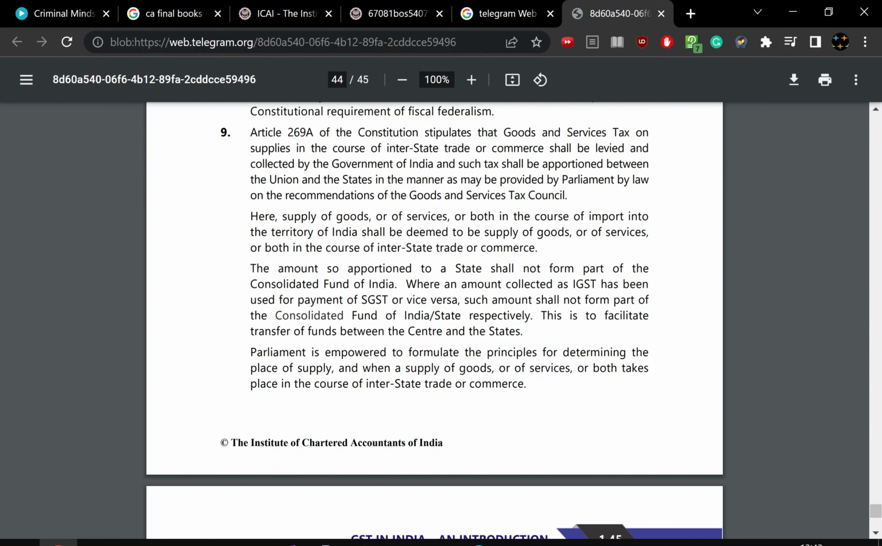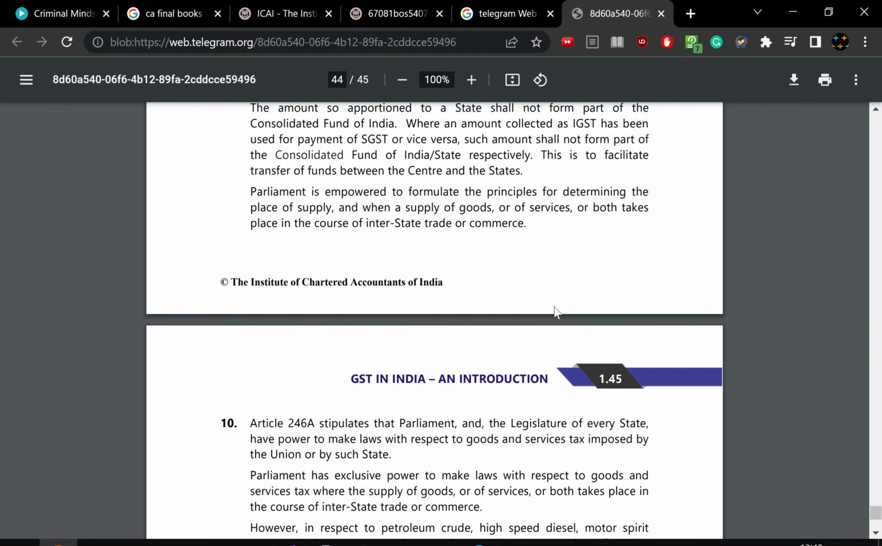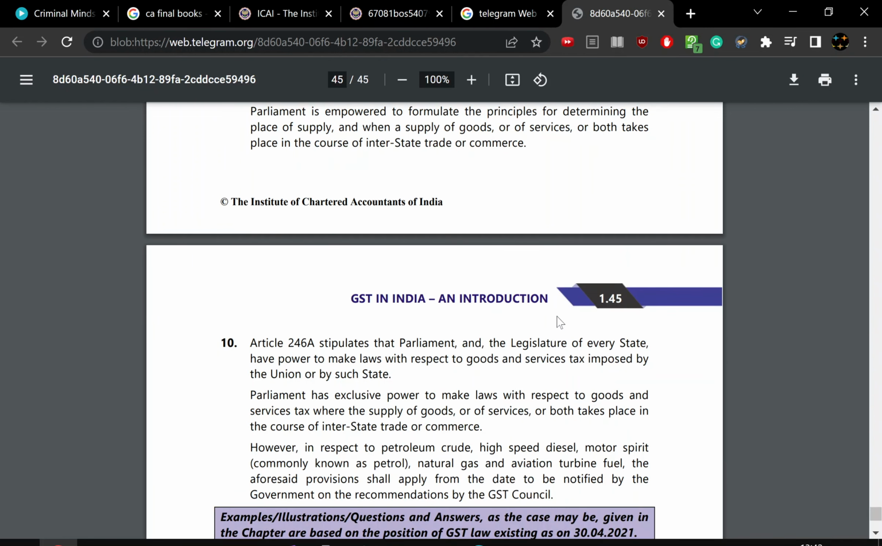Parliament is empowered to formulate the principles for determining the place of supply, and when the supply of goods and services takes place in the course of interstate trade and commerce. Article 246 stipulates that Parliament and the legislature of every state have the power to make laws with respect to goods and services tax imposed by the Union or the states. Parliament has exclusive power to make laws with respect to goods and services tax where the supply takes place in the course of interstate commerce.